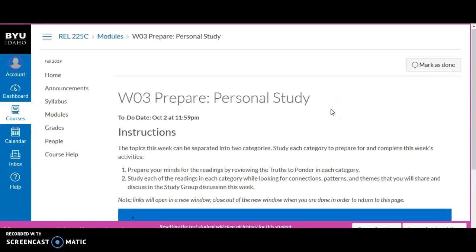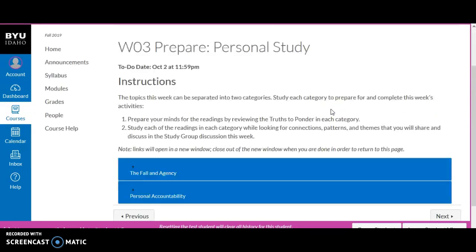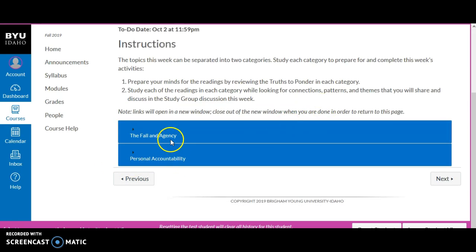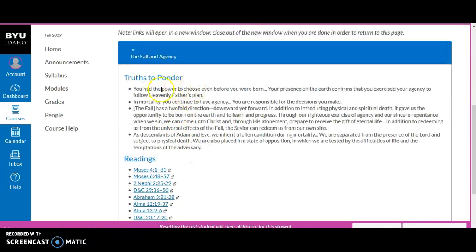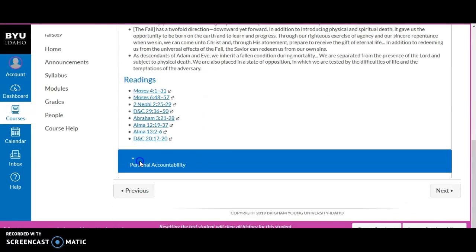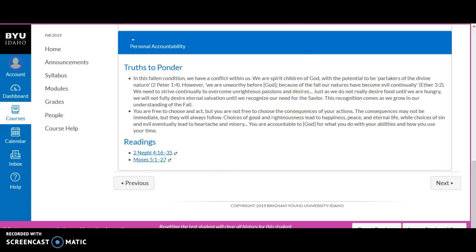The next one you'll get to is the personal study. This week you'll see there are two basic topics, the fall and agency and personal accountability. They're dropped down. If you click on that, I love that it gives us some truths to ponder as we go through these scriptures to focus our discovery a little bit more. There may be other things that stand out to you, and that's awesome. And then the personal accountability drops down as well. And so there are those readings that you'll study throughout the week.